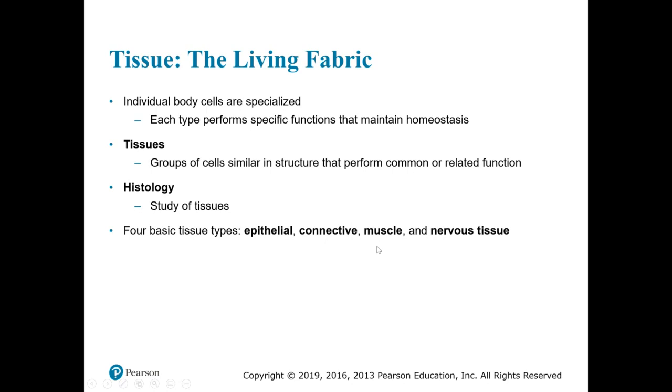Muscle tissue. Muscle tissue is one of the excitable types of tissues. Excitable because when properly excited, it can contract in response to a stimulus. That stimulus often comes from the nervous system, but it doesn't have to. It can come from other places. We have 3 types of muscle tissue. We have skeletal muscle, which is attached to the skeleton and the skin of the face. So we have facial expressions and we can move.